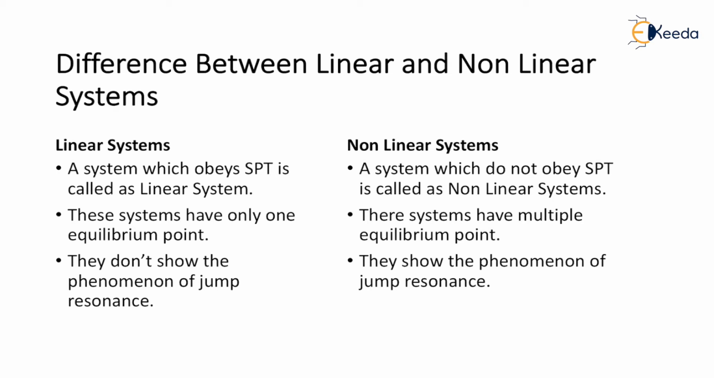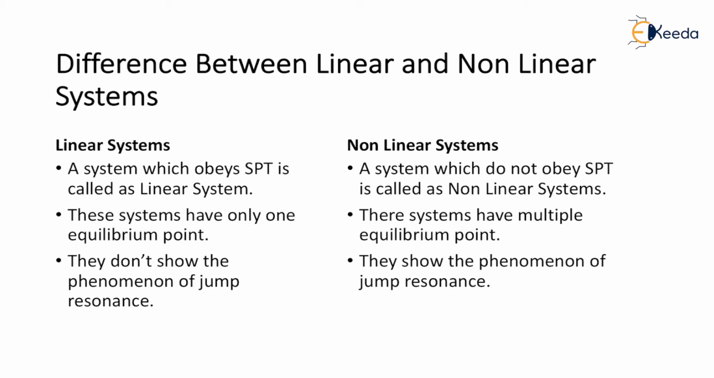In linear system, what is the first point actually? The first point says the definition: a linear system is a system which obeys superposition theorem, and a non-linear system is a system which does not obey superposition theorem. Now let me first tell you what is the meaning of superposition theorem.